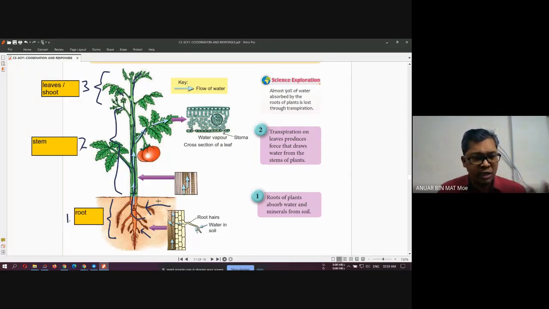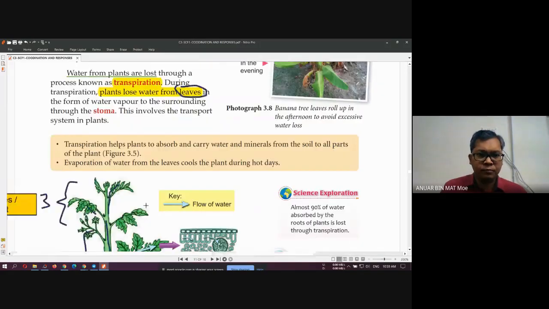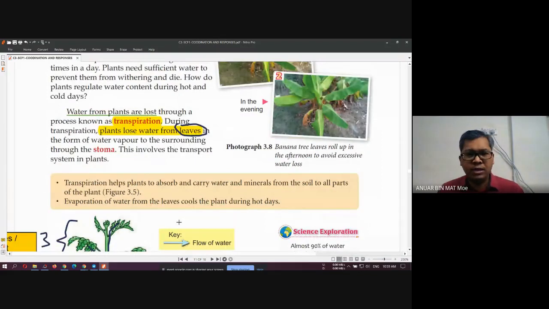Okay, you just need to remember this first, right? Okay, I continue. What is important here, you need to remember, the plant loses water from the leaf in the form of water vapor through the stoma.